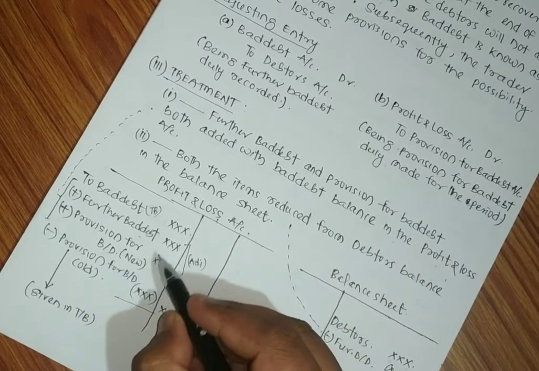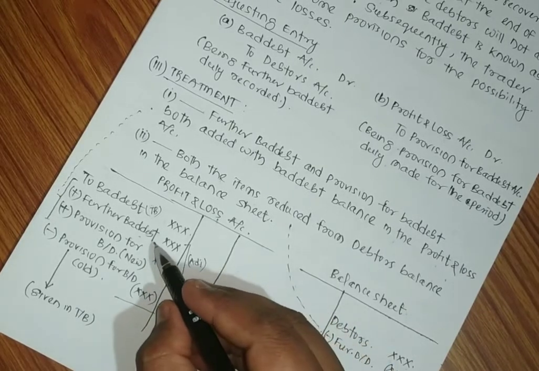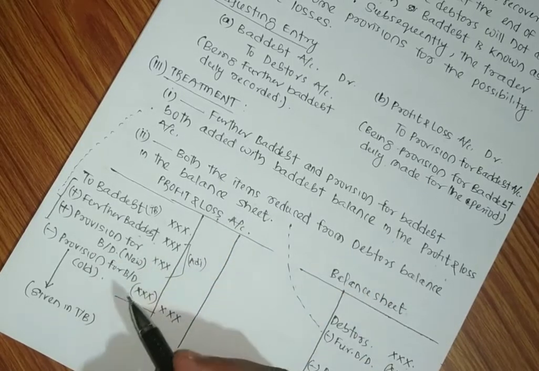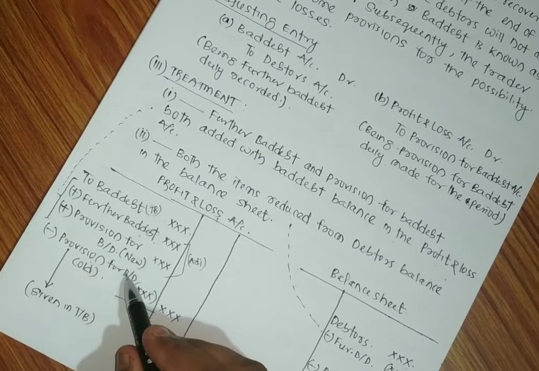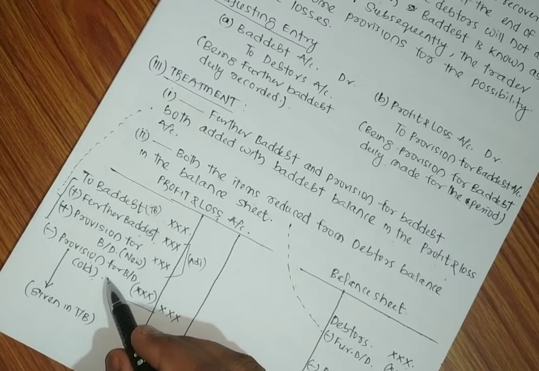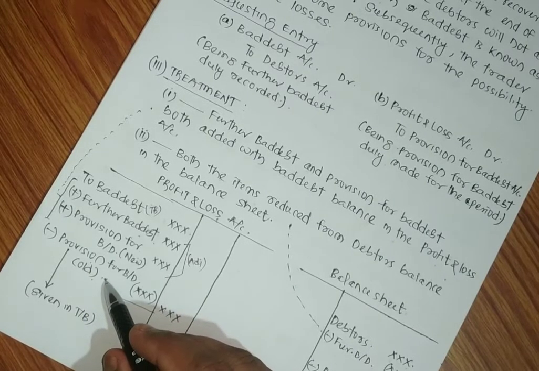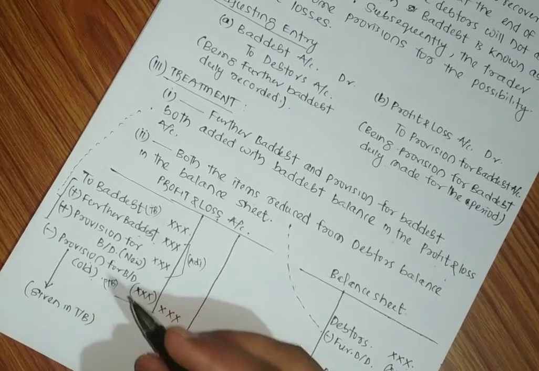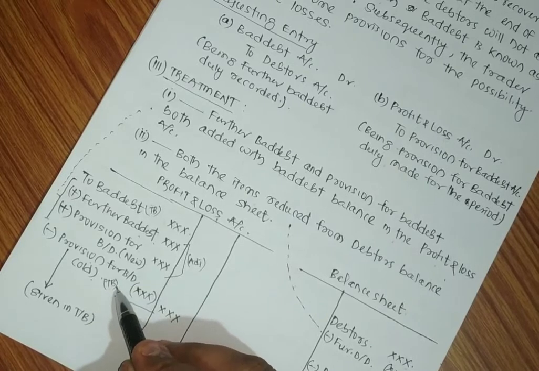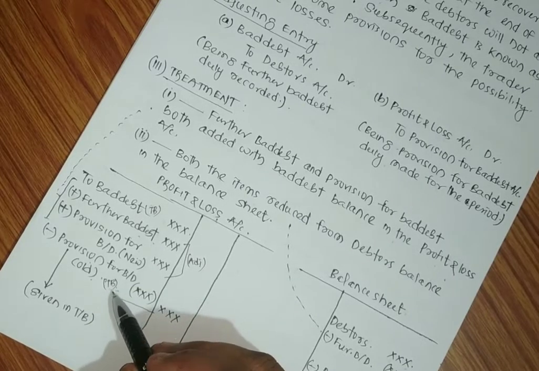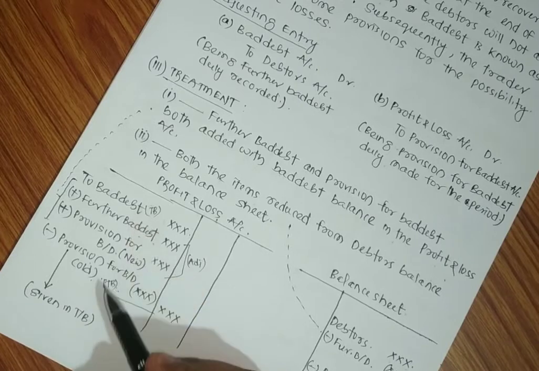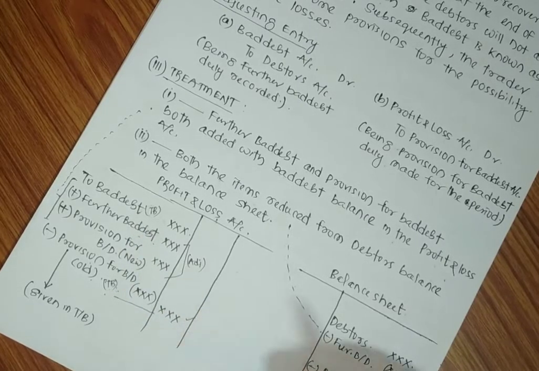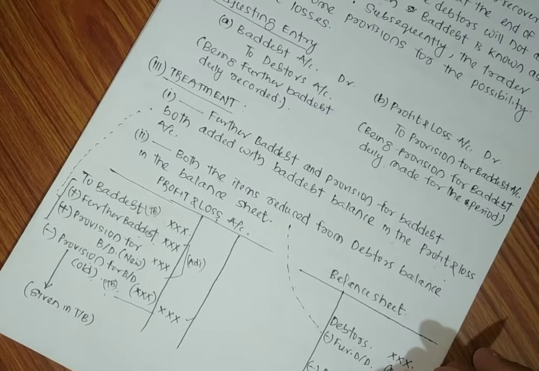So we have to make addition of these two amounts, further bad debt and provision for bad debt. Then we have to subtract the provision for bad debt, which is the older one, that means which is created in the last year. This balance is also available in the trial balance. So from the trial balance we have to take this figure. It is given in the credit side. We will bring this figure and reduce it from the balances, and the net figure will be shown in the debit side of the profit and loss account.